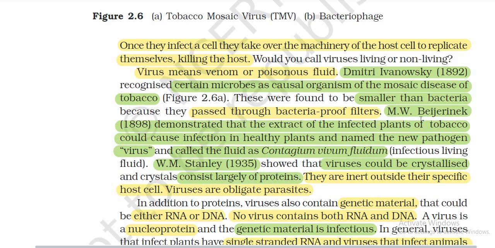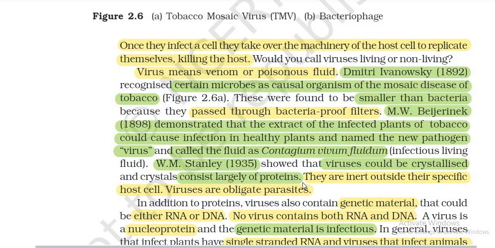M.W. Beijerinck in 1898 demonstrated that the extract of the infected tobacco plant caused infection in healthy plants, and he named the new pathogen virus, calling it contagium vivum fluidum, the infectious living fluid. W.M. Stanley in 1935 showed that viruses could be crystallized, and the crystals were considered large proteins.